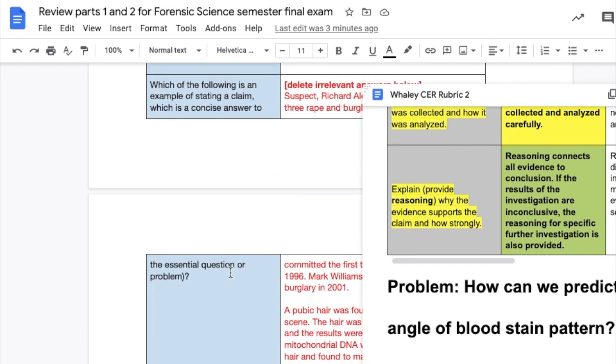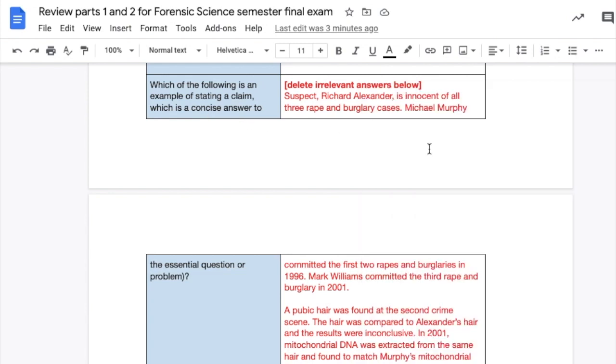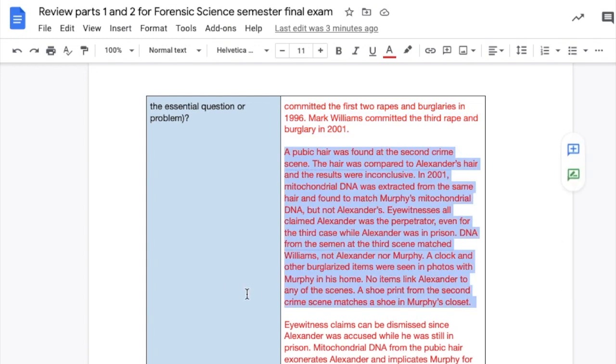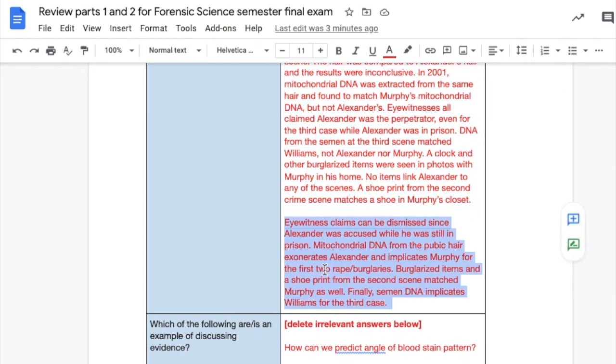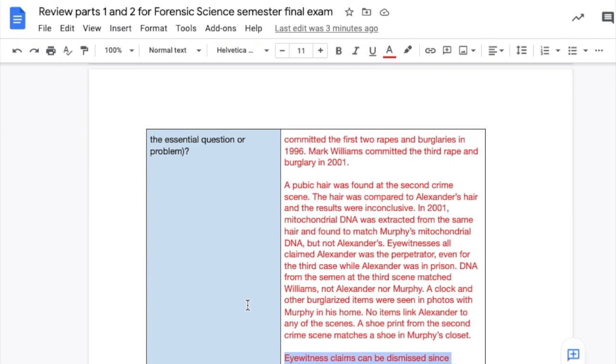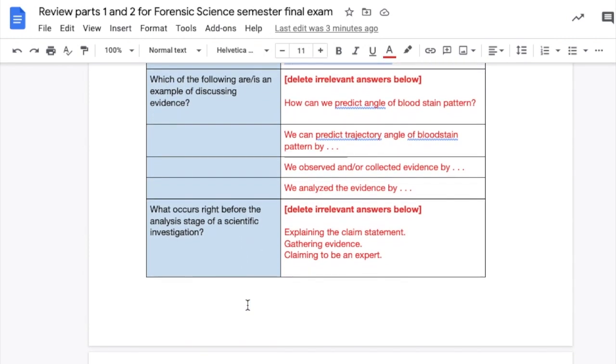Okay, which of the following is an example of stating a claim, which is a concise answer to the essential question or problem? Okay, and there are 3 examples here. I'm going to let you read through those, take the time to read each one, and decide only one of those is an actual claim statement that is an answer to the essential question or problem.